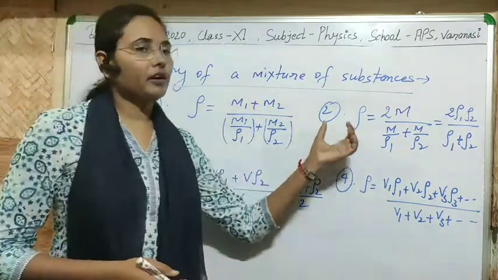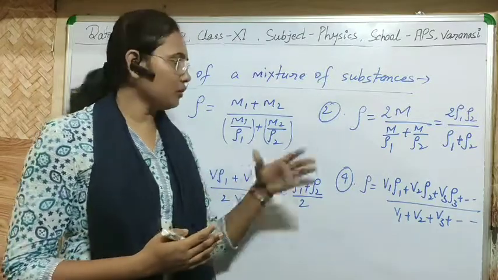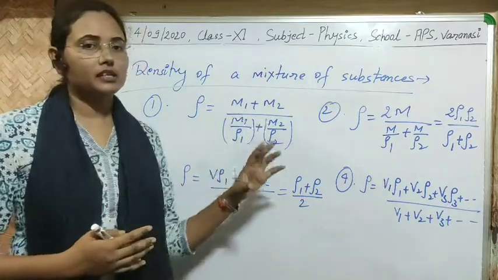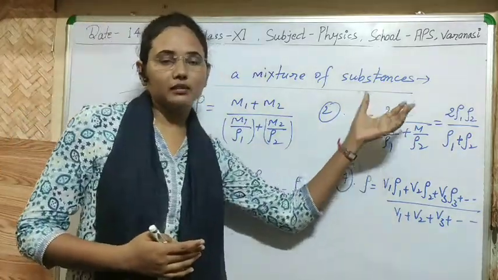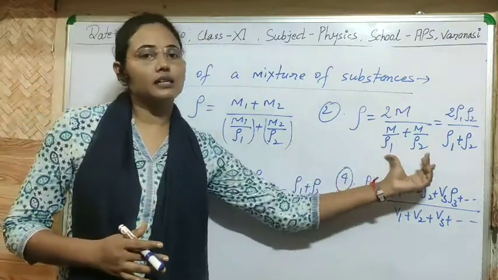Second case: if we have the same masses but different densities, we don't know the volume of the substances, but we know their masses, meaning their masses are the same but their densities are different.